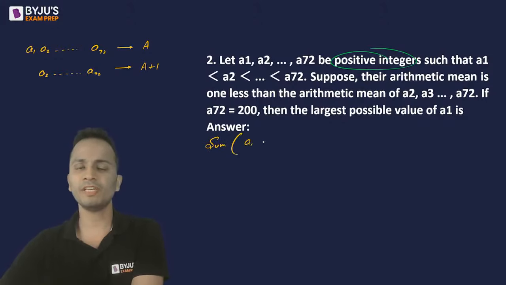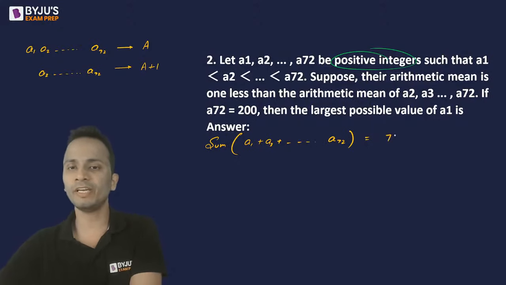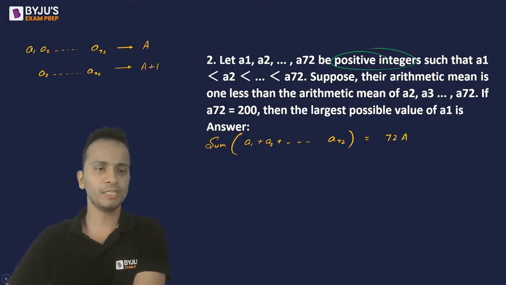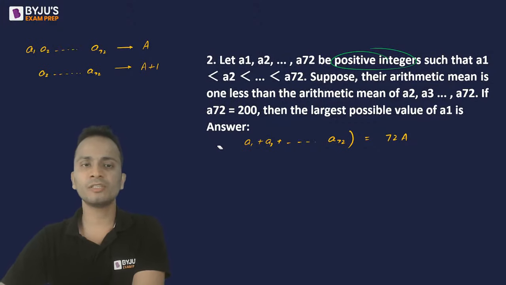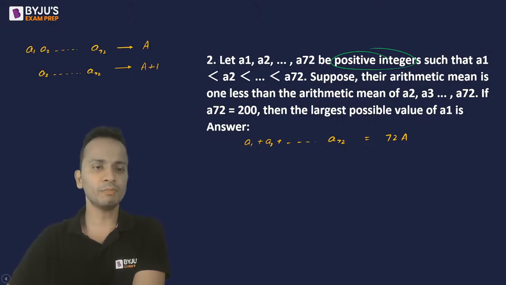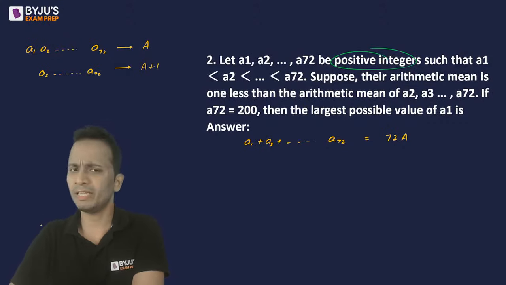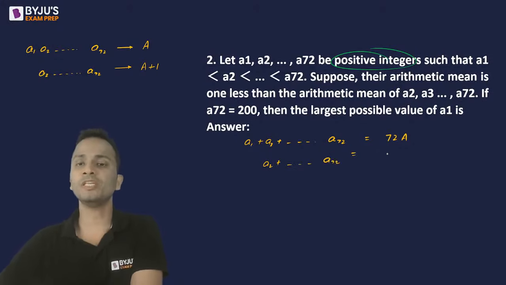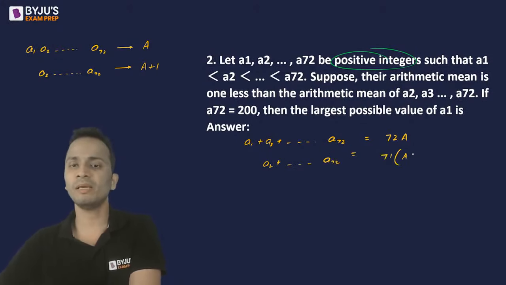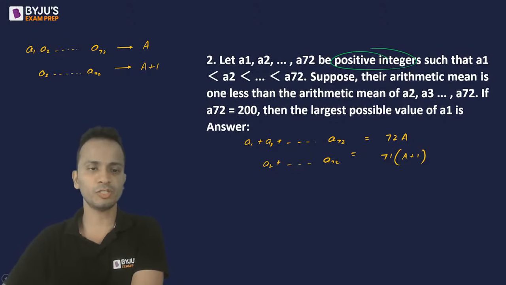So the sum of A1 plus A2 and so on up till A72 should be equal to 72 times A, all right? Because their average is capital A, so their sum should be number of terms multiplied by the average. In the similar manner, the sum of A2, A3, A4 up till A72 should be equal to 71 times A plus 1. All right, so this will be the average of these 71 terms.